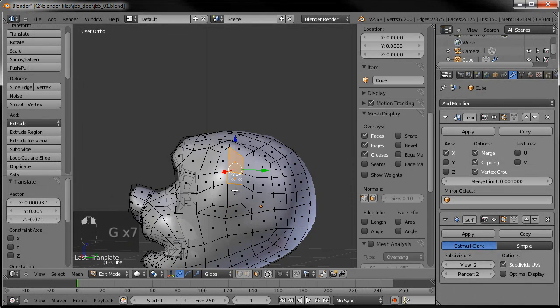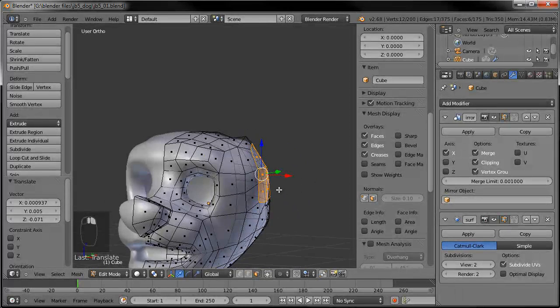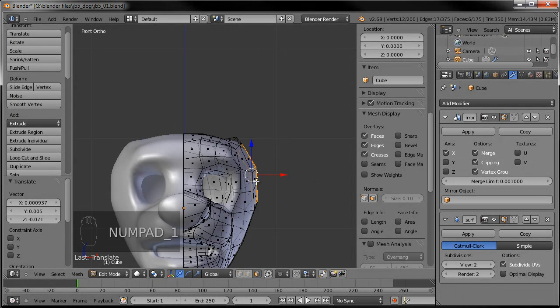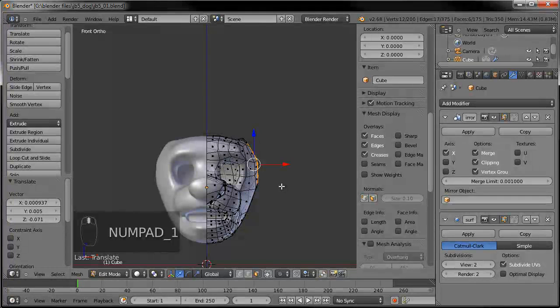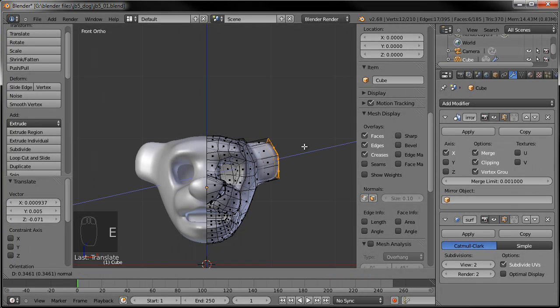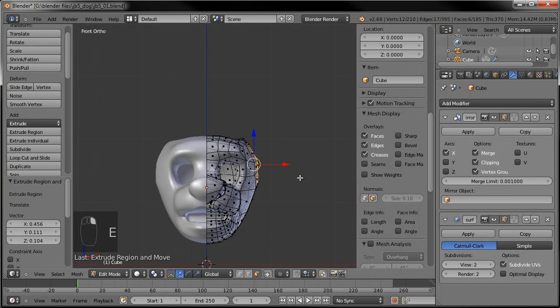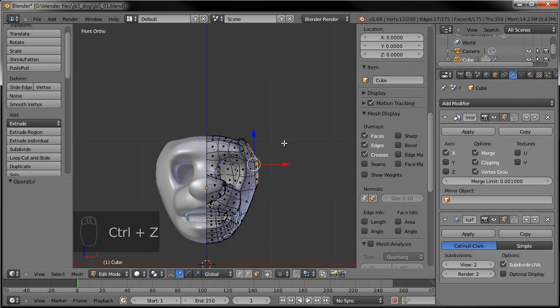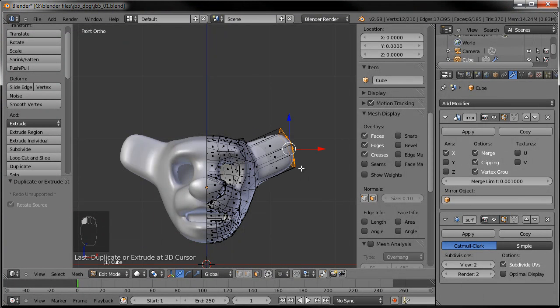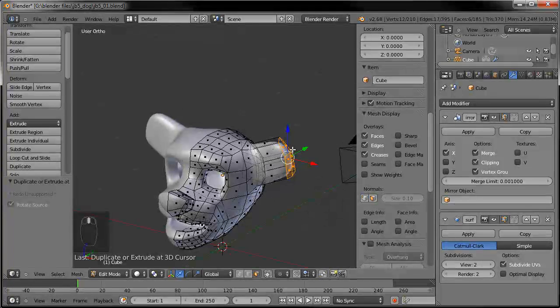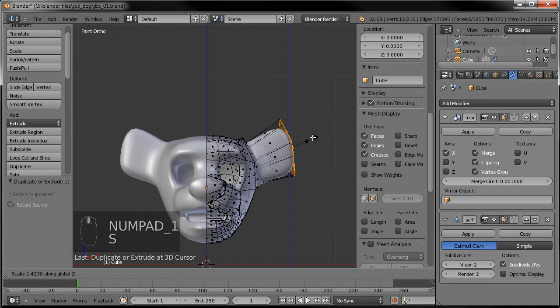Okay, so we'll grab these again. Let's go ahead and just extrude out. There are 2 different ways you can extrude. I'm sure I've gone over it before, but you can hit E and just drag it out, or undo that. If you just hold Control and click, it'll automatically extrude out to where you clicked. So let's go ahead and scale that up.